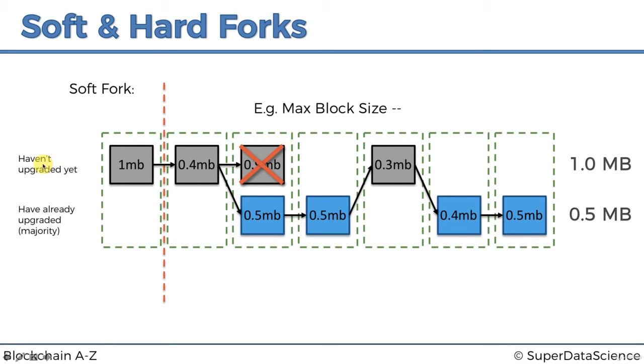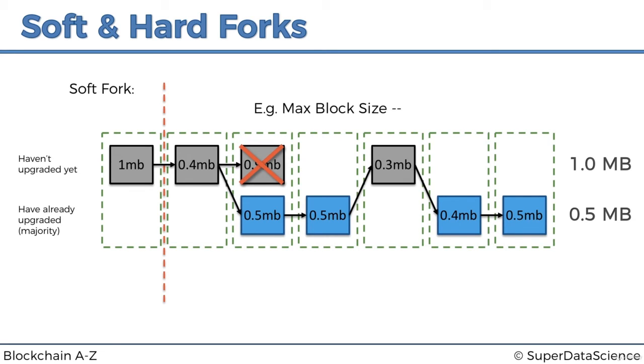They are more likely to find blocks that are going to be rejected, that are going to become orphan blocks. And that forces them to move to this group. That forces them to accept the new rules and to play by the new rules. That gives them the incentive to do that, because otherwise they're going to be spending a lot of time and electricity mining blocks which are going to become invalid, and they're not going to be getting their reward. So that's how a soft fork works, very tricky like that.